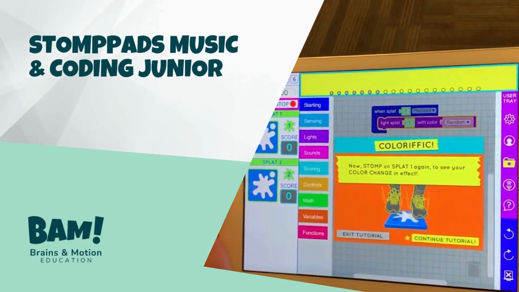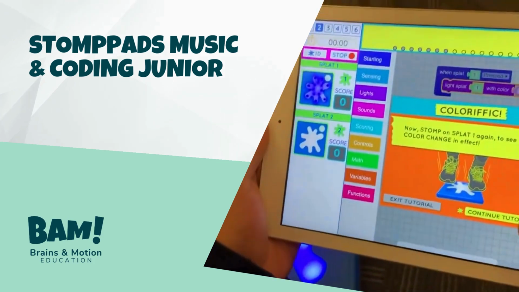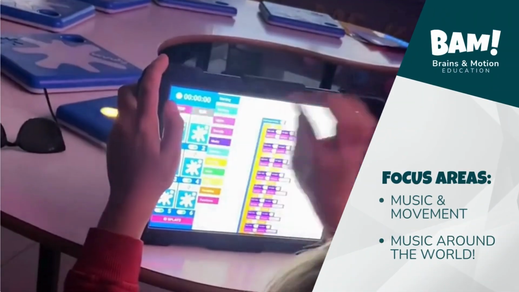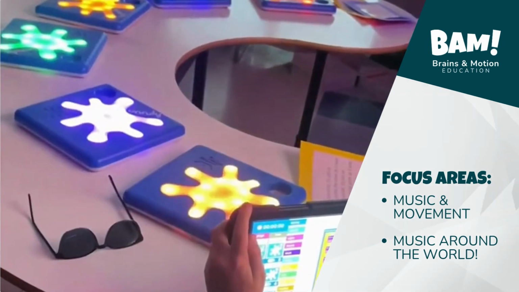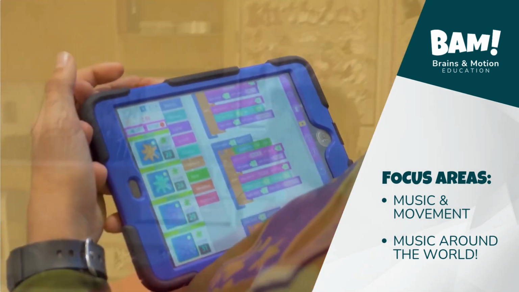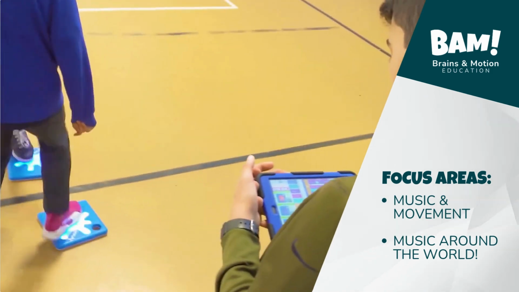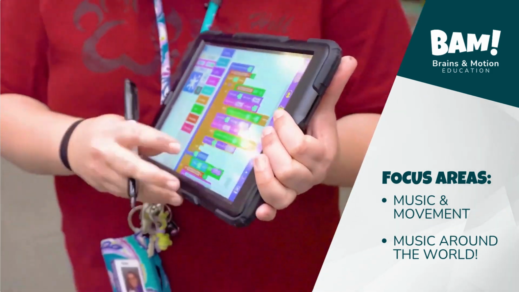Welcome to StompPad Music and Coding Junior, where students explore music through movement and global discovery. In this innovative program, students actively engage with fundamental music concepts like rhythm, melody, and dynamics. Using Unruly Splats, they transform the classroom floor into an interactive musical playground, creating patterns and sequences by stomping on